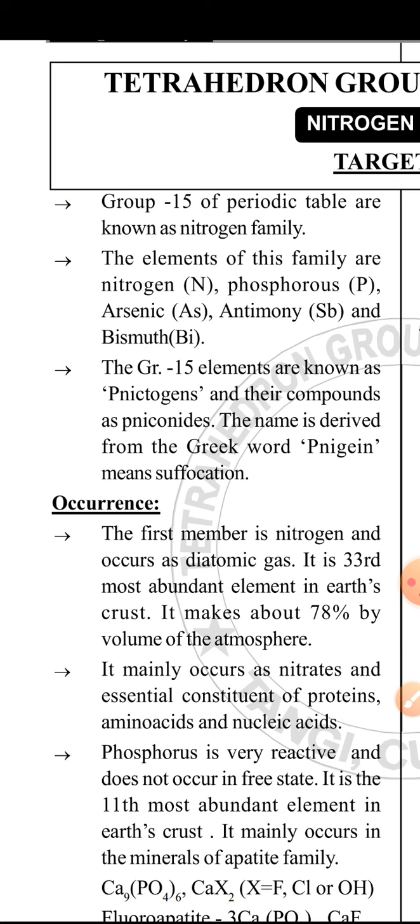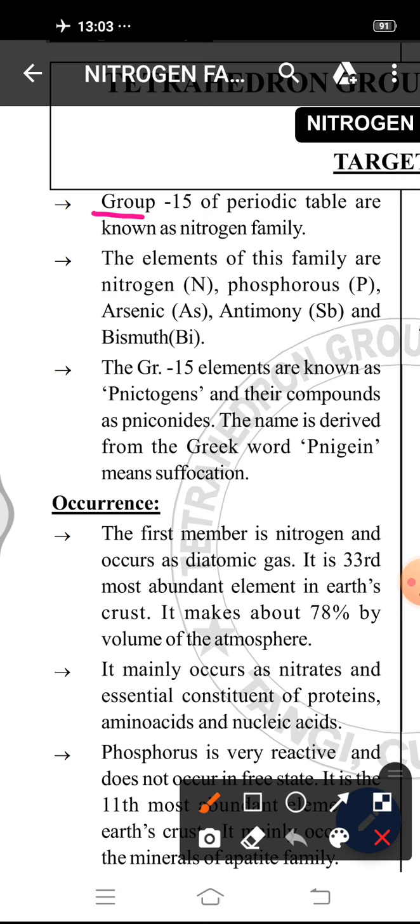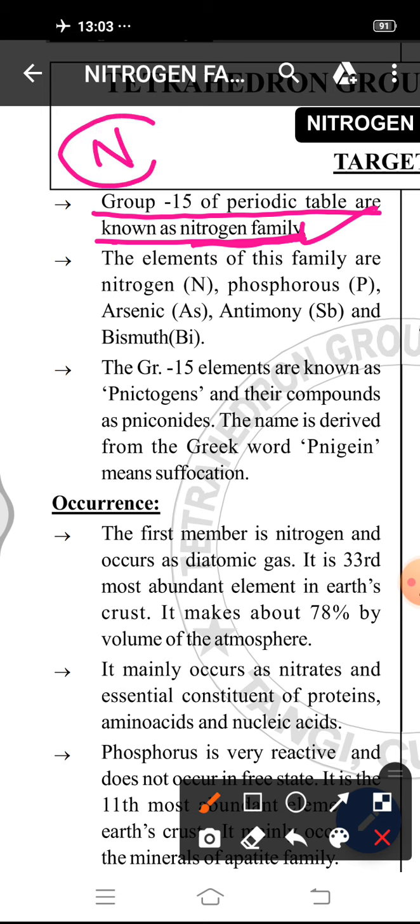The group 15 is known as nitrogen family. So why are group 15 elements of the periodic table called nitrogen family? Because the first member of this family is nitrogen. So according to the first member's name, this family is known as nitrogen family. This belongs to group 15 of the periodic table.